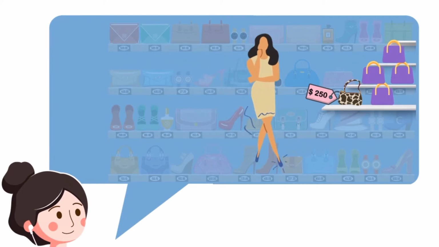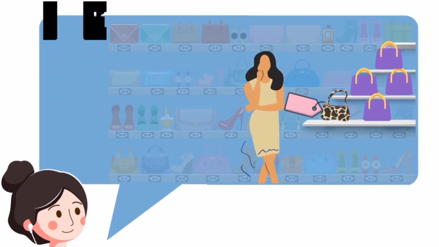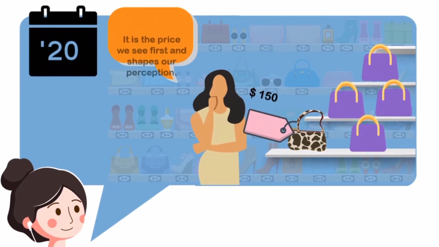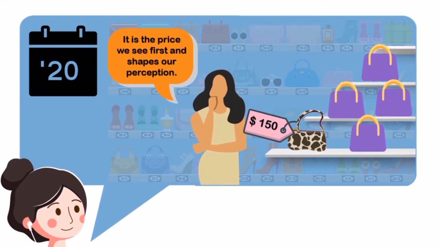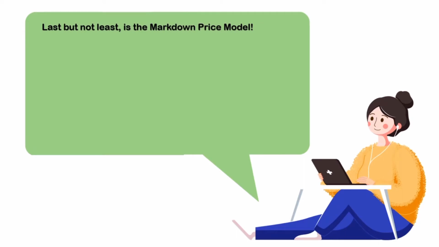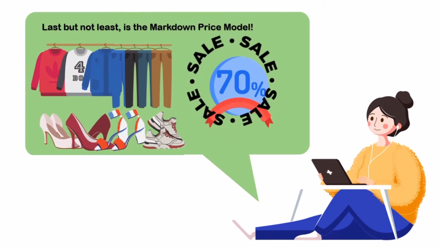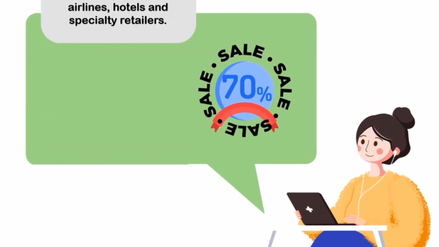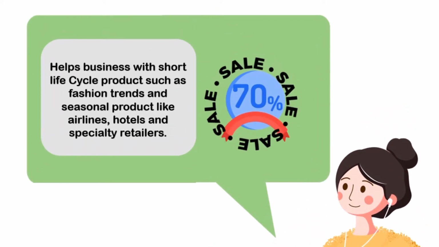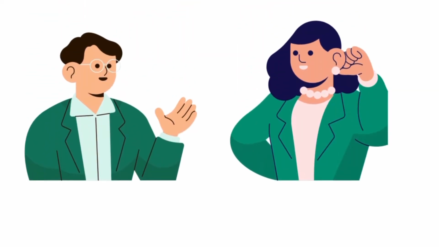Imagine a girl going to shop for a handbag that is priced at $250 in 2019. But in 2020, the price of the bag dropped to $150. This is called the initial price model. Last but not least is the markdown price model. These price models usually happen at end year sale. Stuff like shoes and clothes and bags are on sale for up to 70 to 80%. It helps business with short life cycle products such as fashion trends and seasonal products like airline, hotels, and specialty retailers to sell their product.